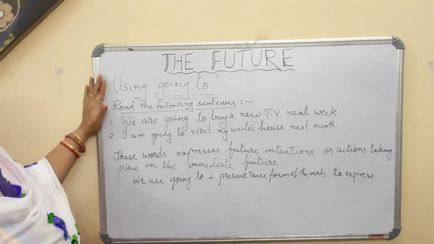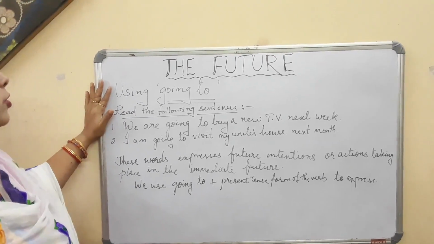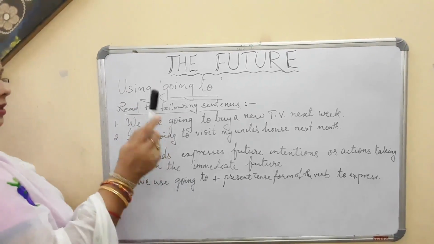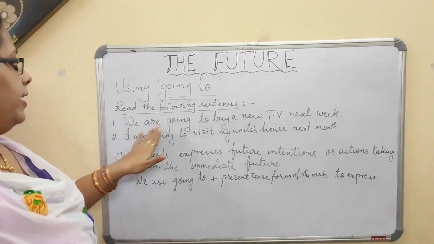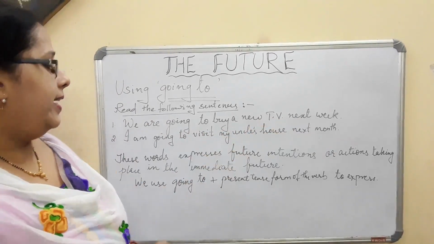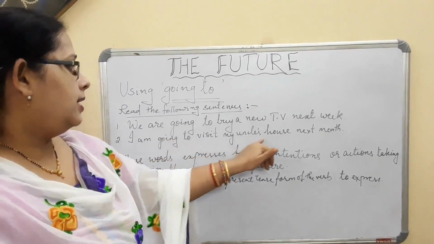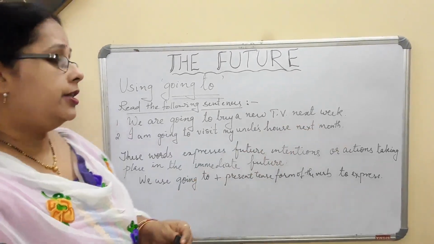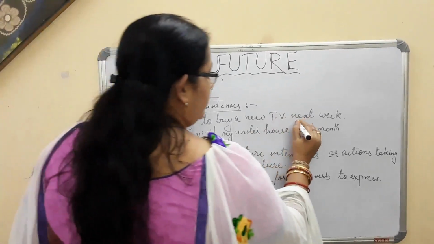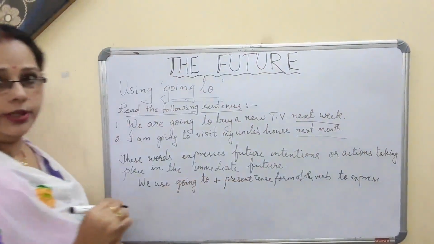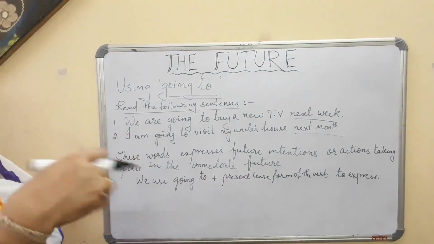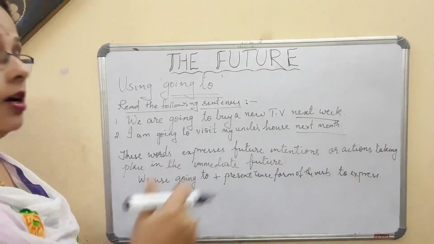Now see, I will explain how to or where do we use going to. Now going to, first read these two sentences. We are going to buy a new TV next week. I am going to visit my uncle's house next month. Now see, the important thing is the next week I have mentioned here and next month I have mentioned here. That means not now, I am planning it for the near future.